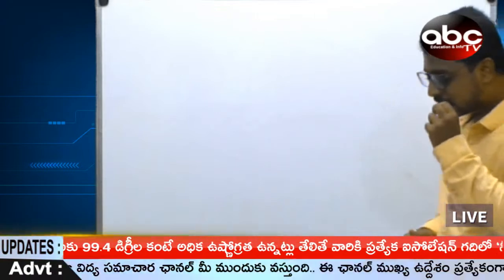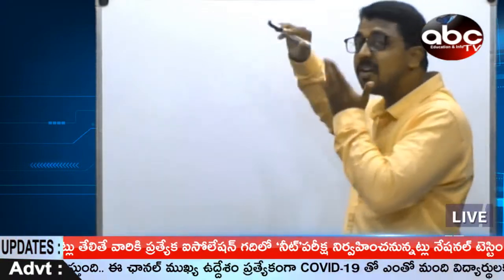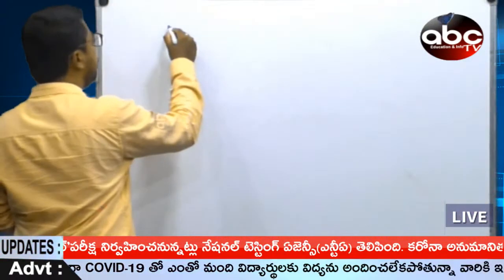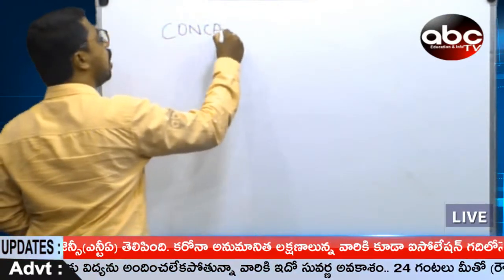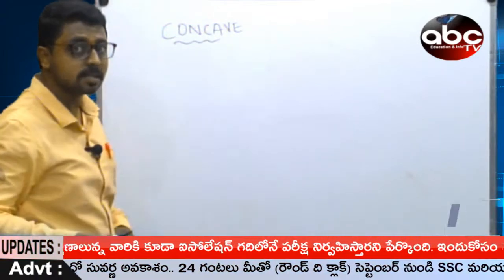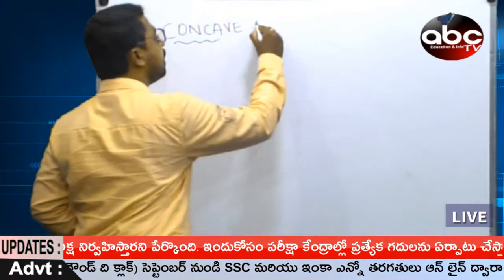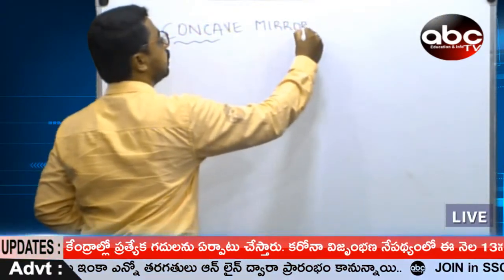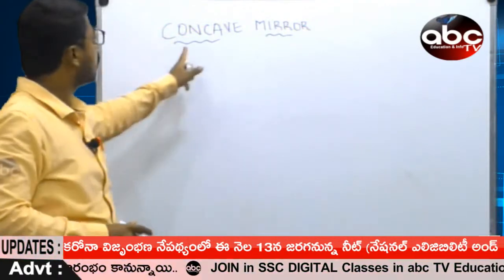So now let us understand the properties related to the concave mirror first, then we go for the next. Listen carefully, dear. Let us come back to concave. What is this? Is it a lens or a glass or what? It is a mirror. It's a concave mirror. What is a concave mirror?